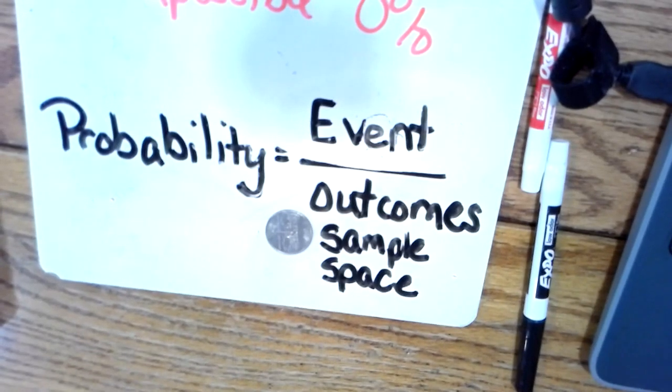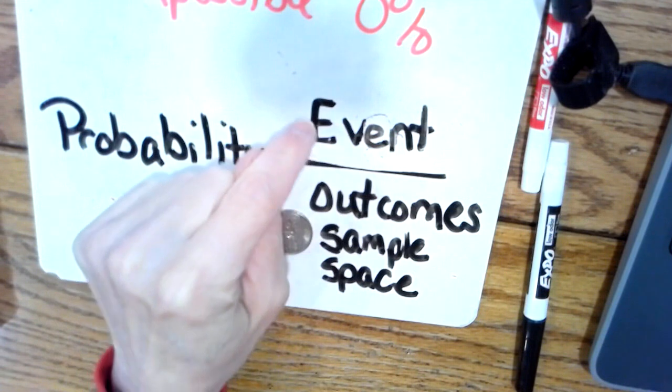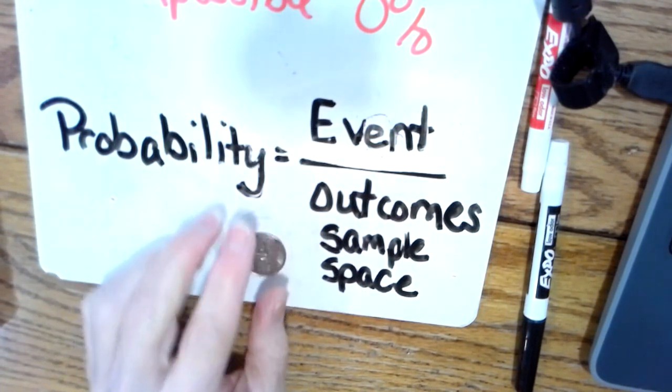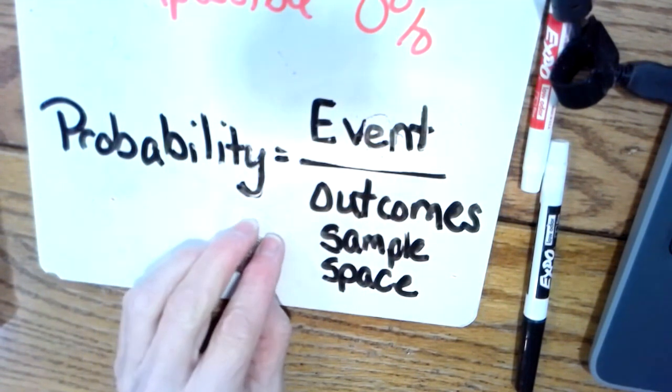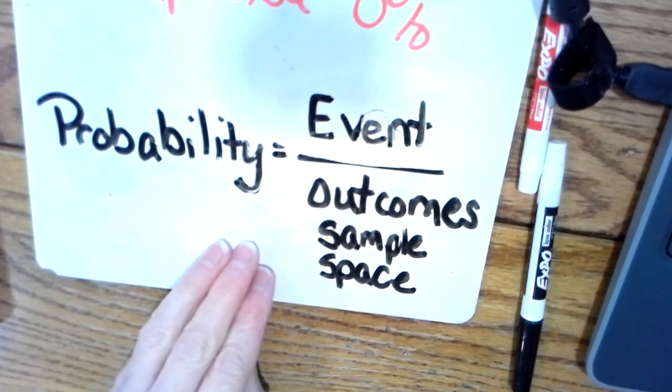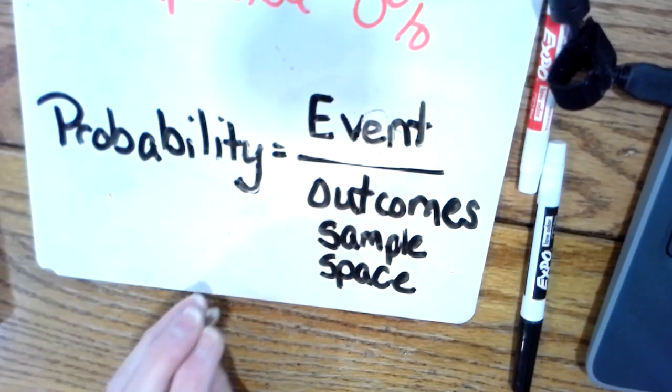Okay, today I'm going to talk to you about probability basics. I know you just saw a bunch of slides about this, but this might put it down to the simplest terms. Probability is usually the event over the outcome. It looks like a fraction. And then fractions can be turned into decimals and percents.